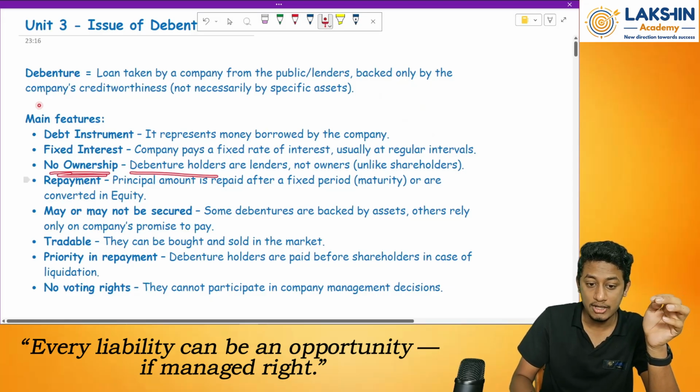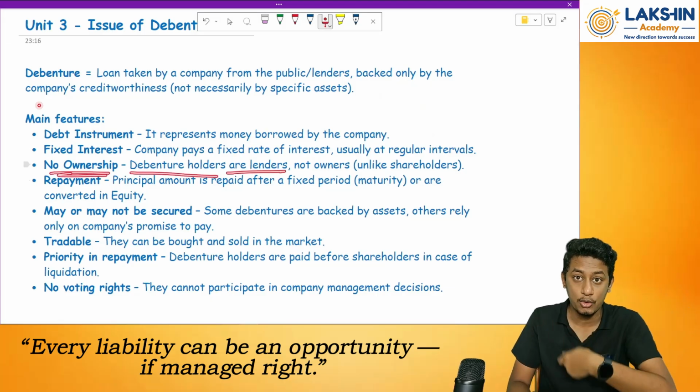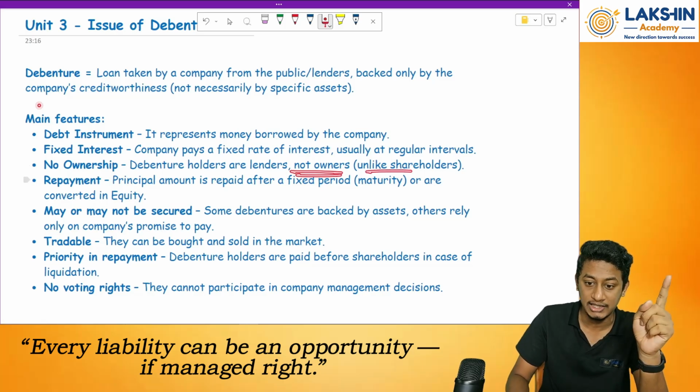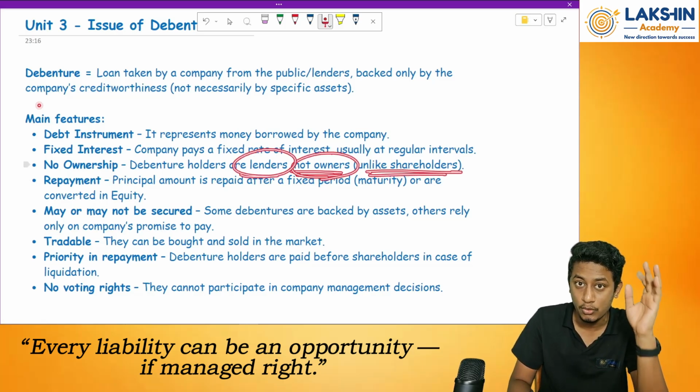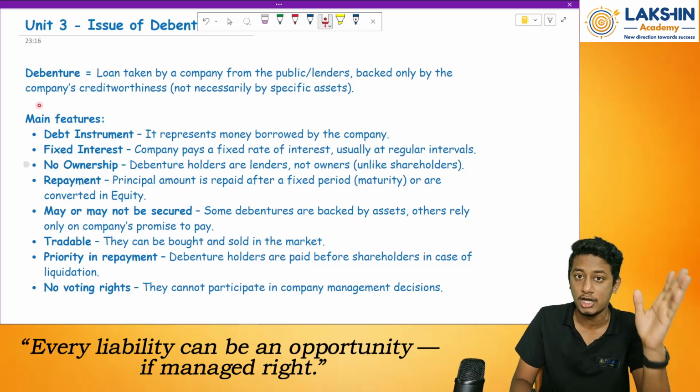Then, no ownership. As I told you, debenture holders are lenders. They are the loan givers, not the owners of the company, unlike shareholders. So they are not the owners, but they are the lenders of the company who are giving a loan to the company on a short term or a long term basis.